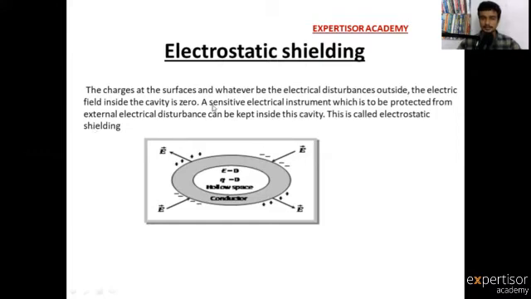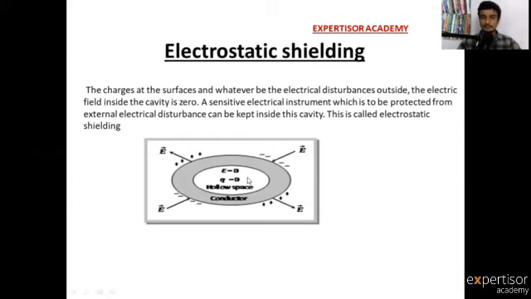See this again. A sensitive electrical instrument which is to be protected from external electrical disturbance can be kept inside this cavity. So this is electrostatic shielding.